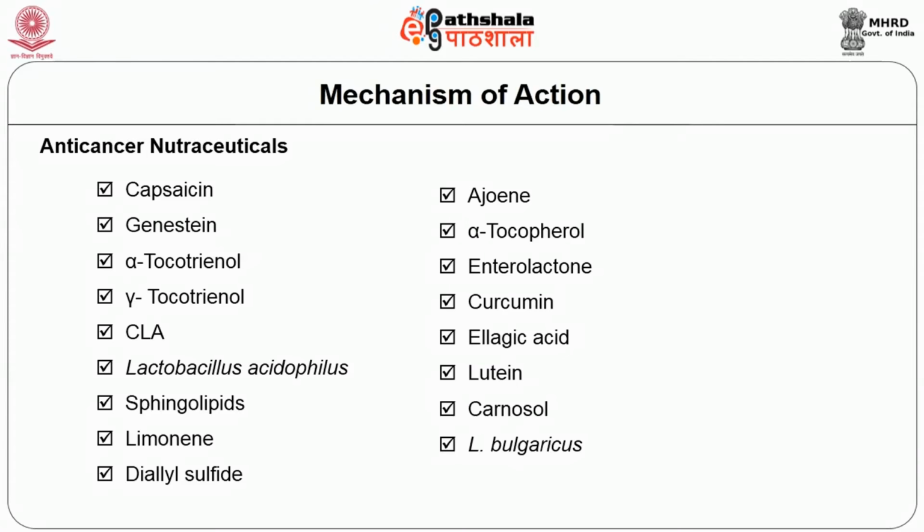And the sphingolipids, limonene, diallyl sulfide, enterolactone, curcumin, ellagic acid, all these nutraceuticals are having anti-cancer properties. So, they are classified under nutraceuticals which help in anti-cancer activity.